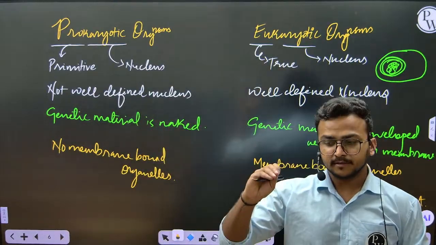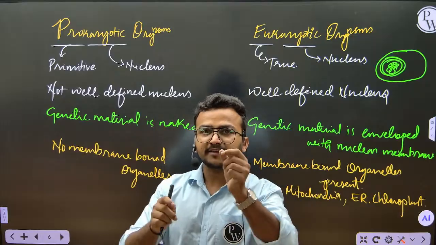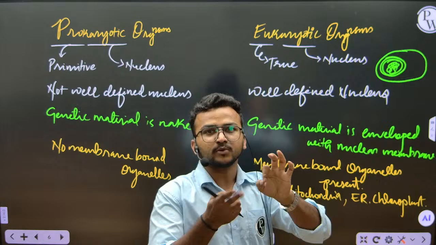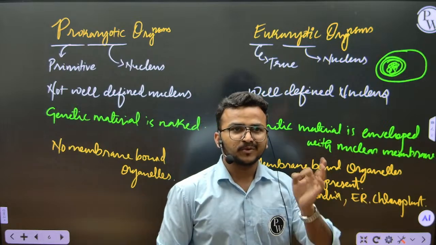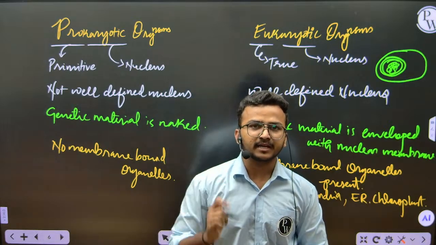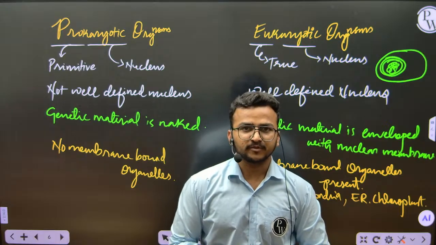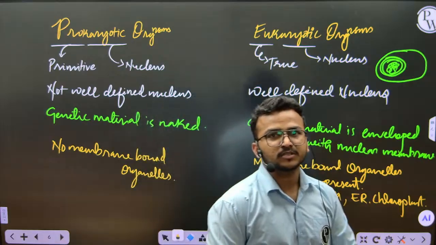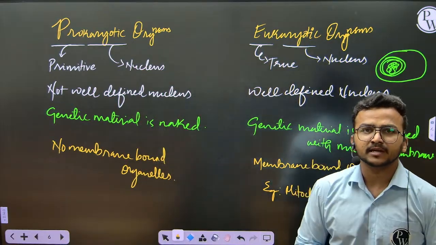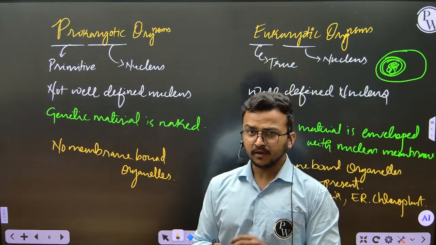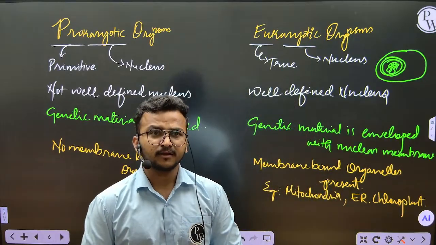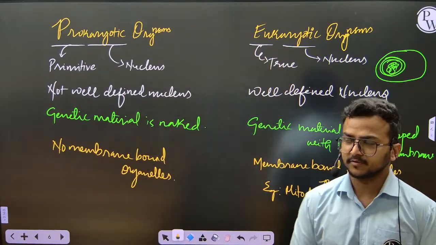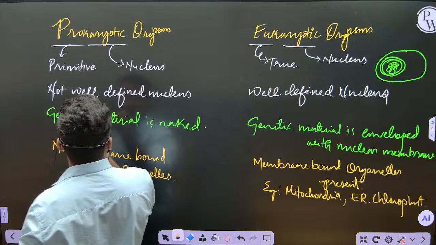Ribosomes are present in all kinds of cells, prokaryotic and eukaryotic, irrespective of the organism.